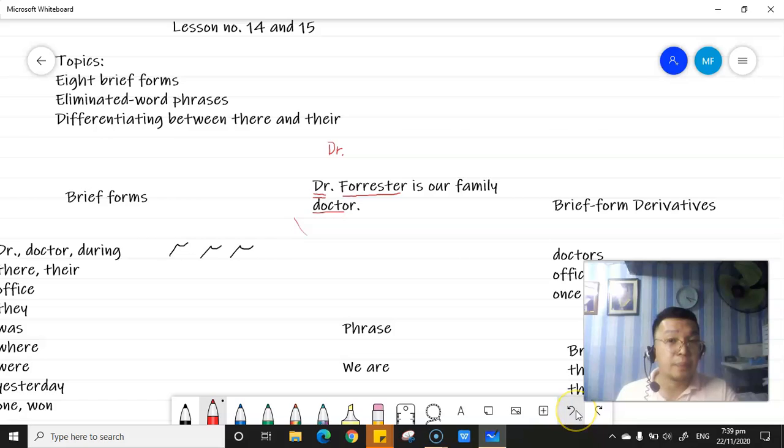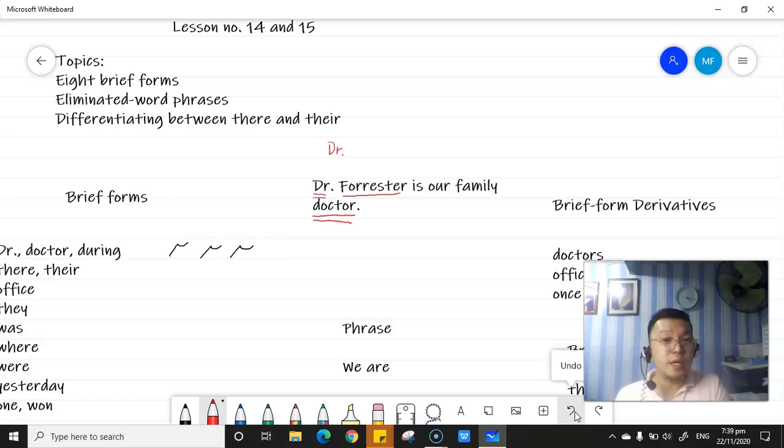Why? Because this is a common noun. Same with the streets. Most common nouns ought not to be capitalized.